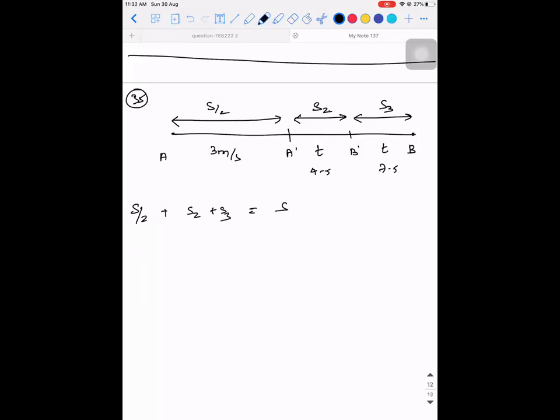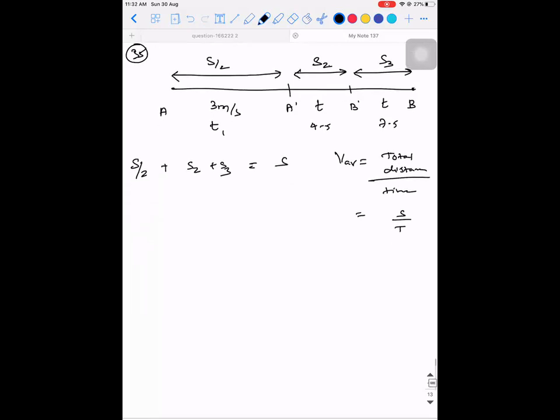So what is the total average velocity? Average will be equal to total distance by time. So what is the total distance? S, divided by the time, which I don't know, so let me take it as capital T. How much time did the particle take to cover this distance? So T1 is how much?